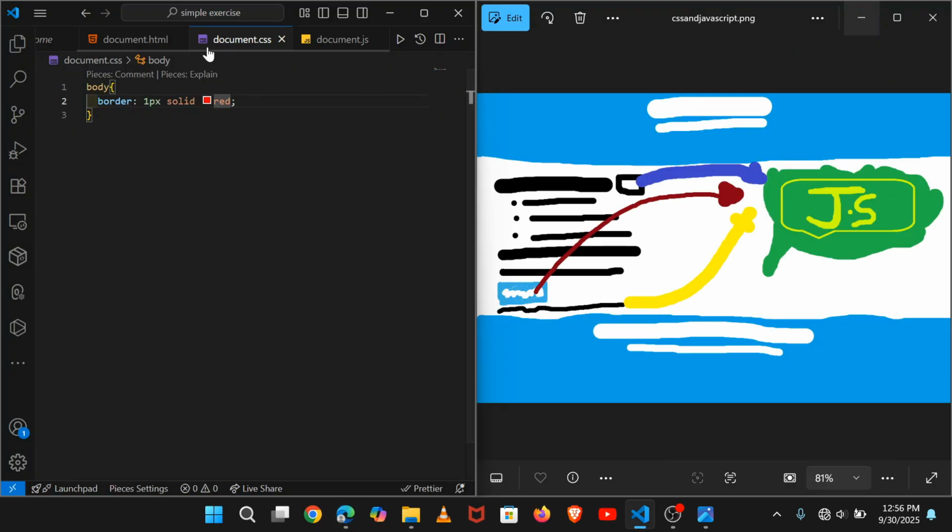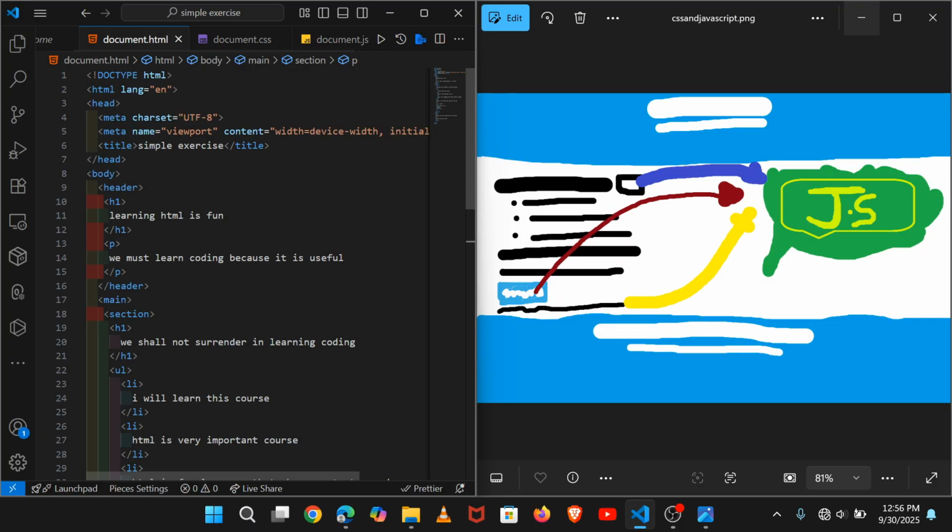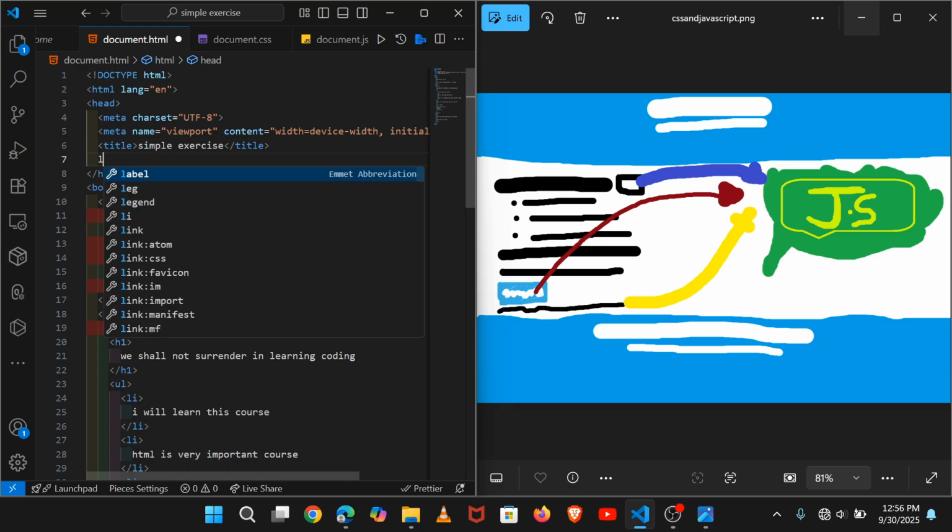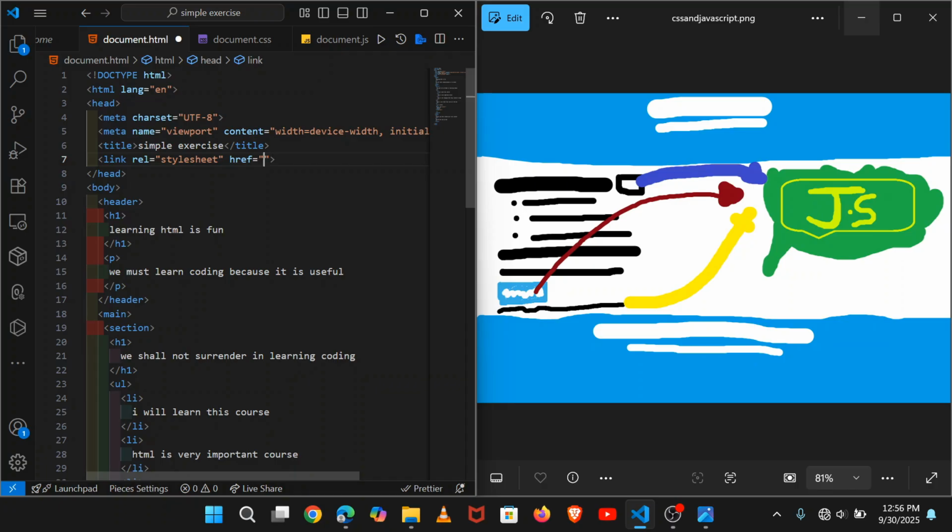Now to connect this document.css with this hypertext markup language, you come here inside the head of this HTML file, and you put there a link for joining document.css with the HTML. I will also show you how you can bring document.js inside this HTML.